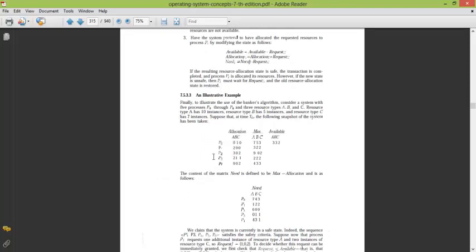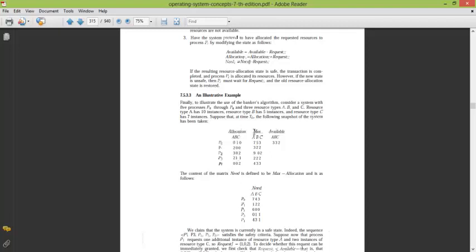In this given example, there are 5 processes: P0, P1, P2, P3, and P4. The first column is allocation. This is the amount of resources, amount of instances rather, assigned to the processes for each resource. For P0, it has one instance of B allocated to it, and 0 for A and 0 for C. Similarly, for P3, it is 2 allocated for A, 1 for B, and 1 for C.